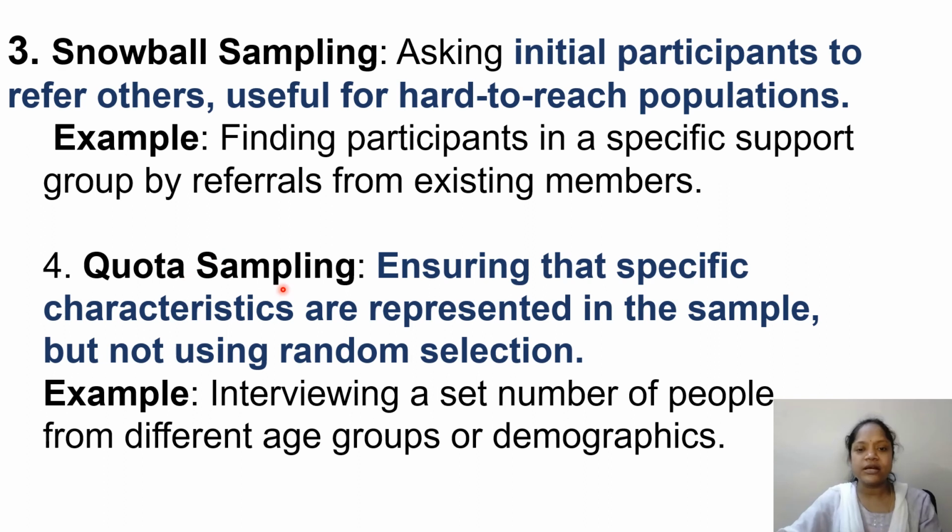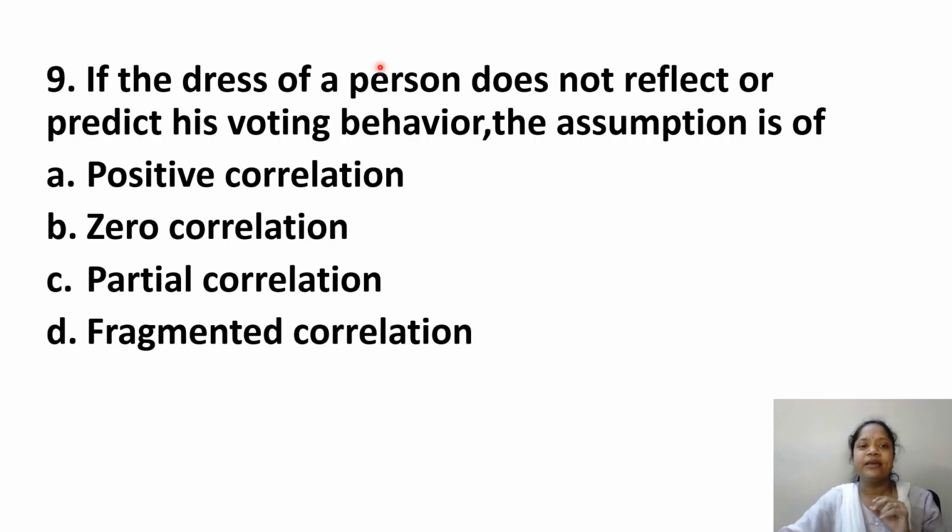Then quota sampling: ensuring that specific characteristics are represented in the sample, but not using random selection. For example, interviewing a set number of people from different age groups or demographics. According to my research, whoever has those characteristics, I select them. Characteristics are represented in that; that is a quota sample. Then, if the dress of a person doesn't reflect or predict his voting behavior, the assumption is off.